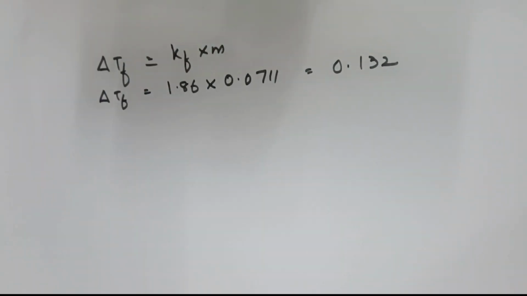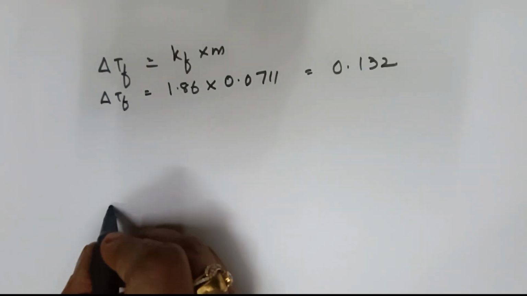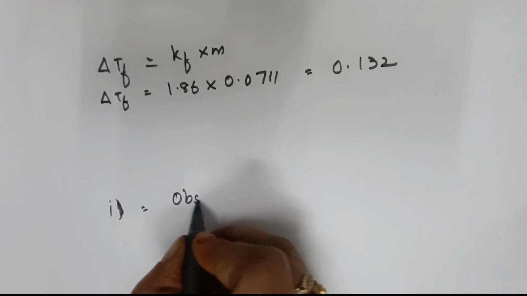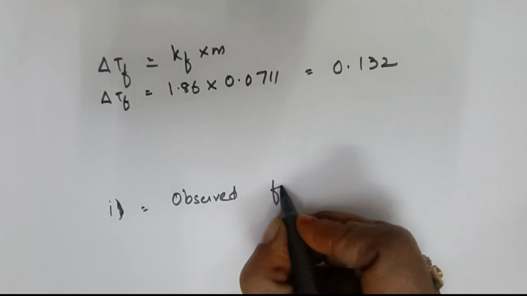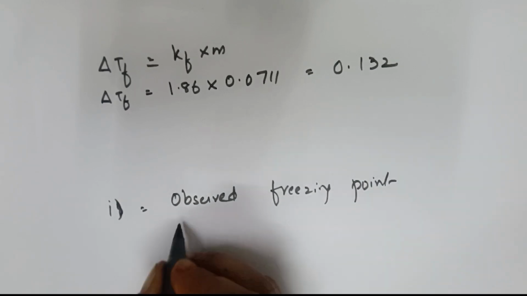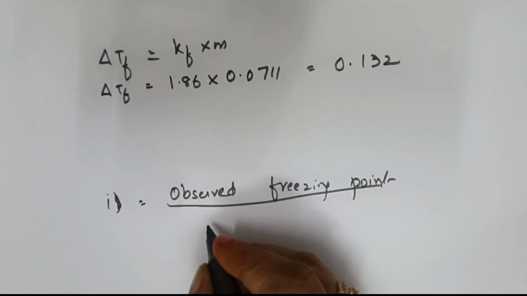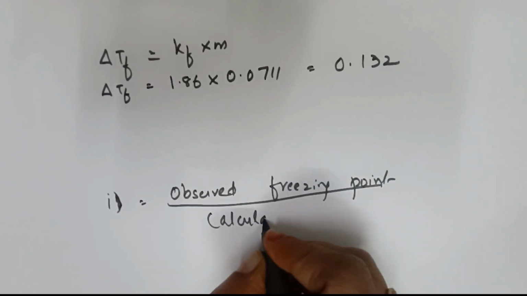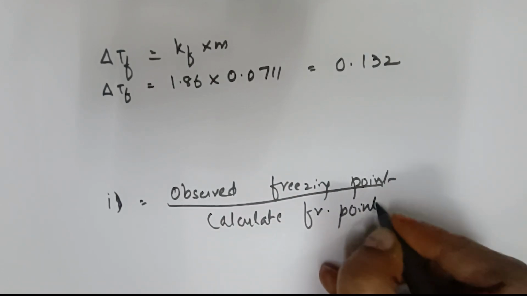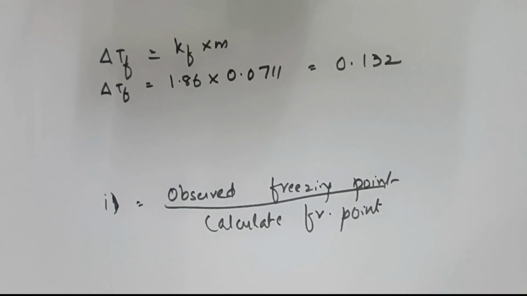Now I need to calculate I factor. The formula is I equals observed freezing point by calculated freezing point. I'm sorry, the line is very vague because I'm writing with my free hand. That doesn't matter, content is important.